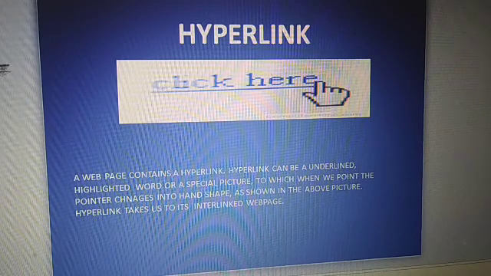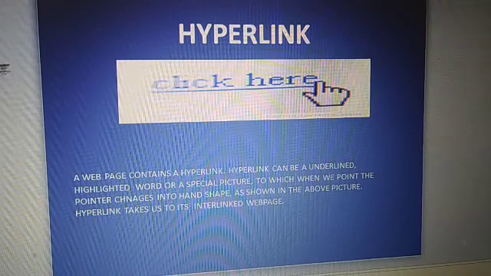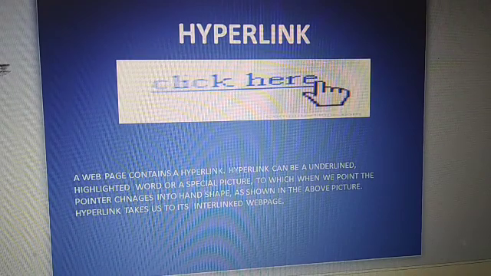A hyperlink can be a text, a small picture, or a small icon. When you hover the mouse over a word and the mouse pointer changes into a hand shape, that word or picture is a hyperlink. The hand shape pointer indicates that this word is a hyperlink.